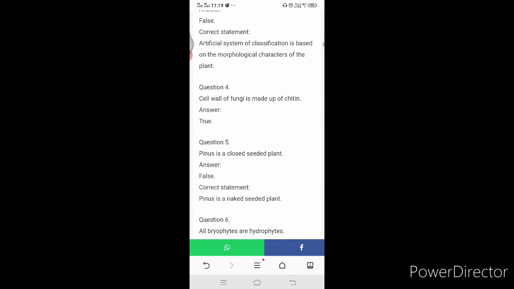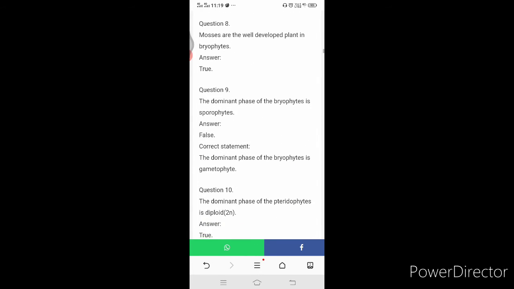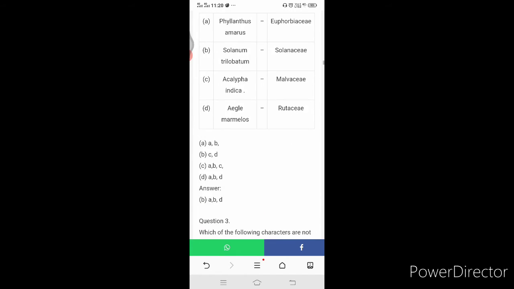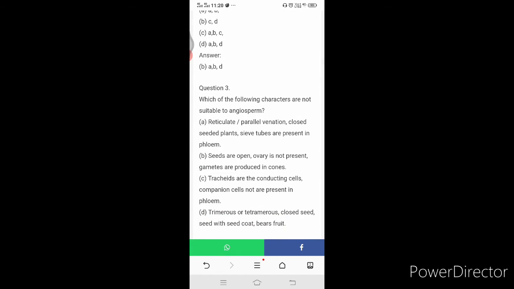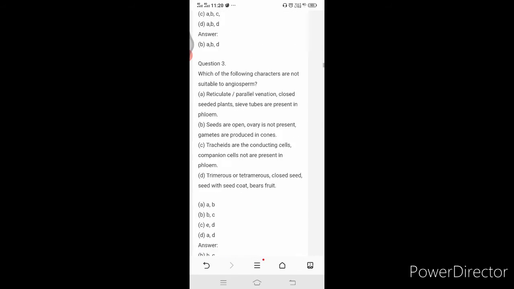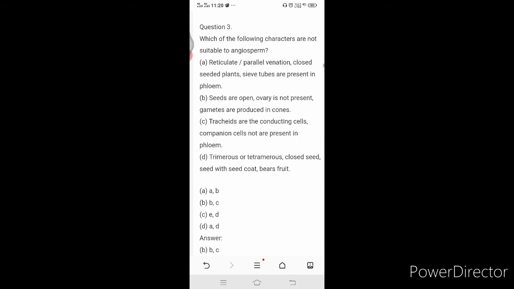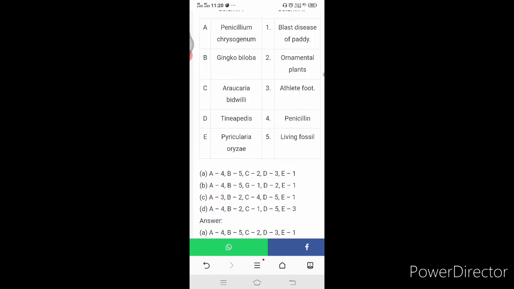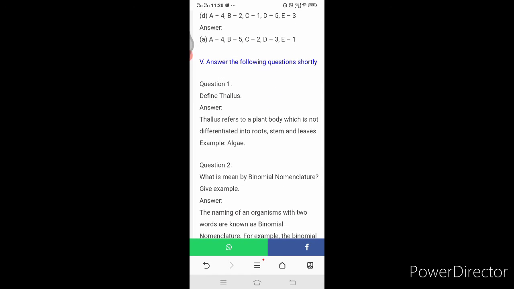Now come to the short answers. Very short answer you have to learn now. Match the following, true or false or not, you can learn by yourself. Here are the questions. You have to learn the questions. Answer the following. First question.